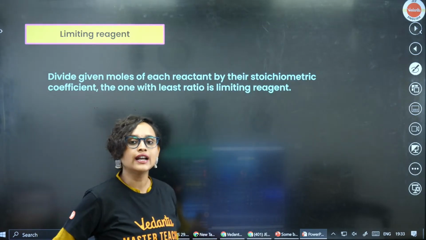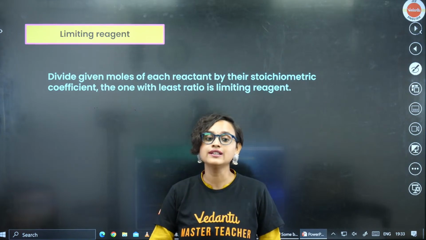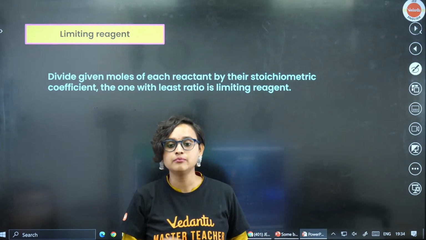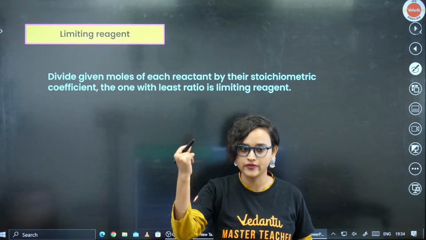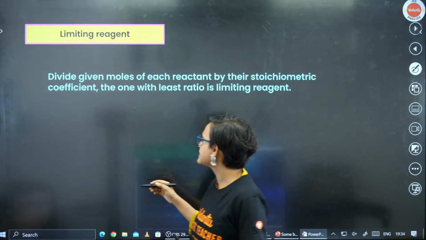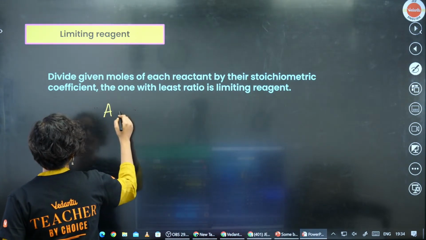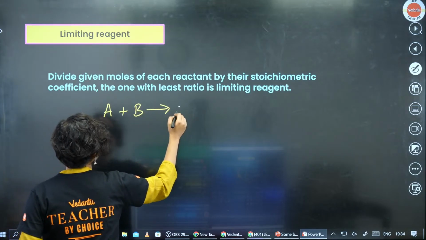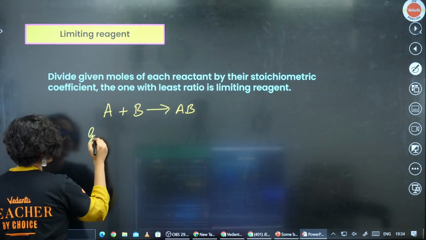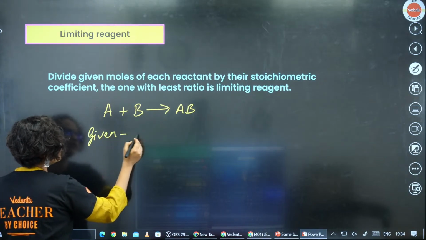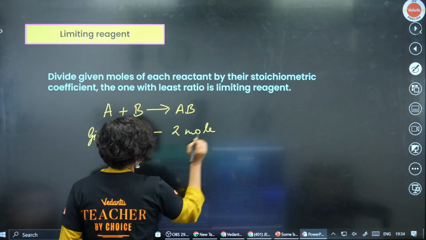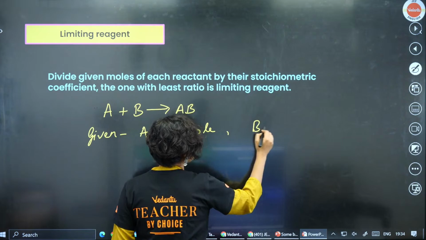Now, did you know that for the limiting reagent, what you can do is divide the given moles of each reactant by their stoichiometric coefficient. The one with the least ratio is the limiting reagent. Let's say I have a reaction here: A plus B gives you AB, and you are told that A has 2 moles and B has 3 moles.